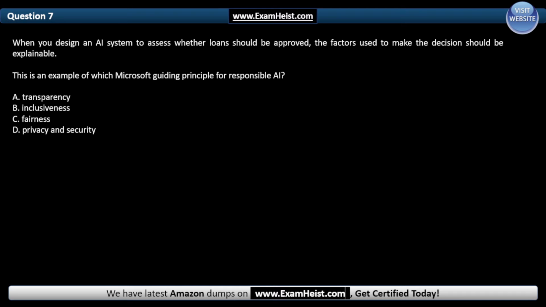Question 7. When you design an AI system to assess whether loans should be approved, the factors used to make the decision should be explainable. This is an example of which Microsoft guiding principle for responsible AI? The correct answer is A, transparency.